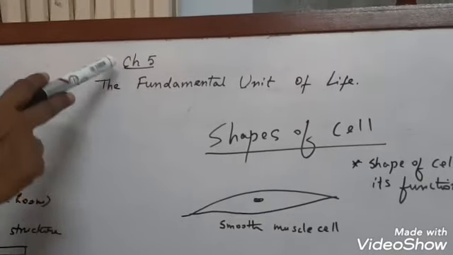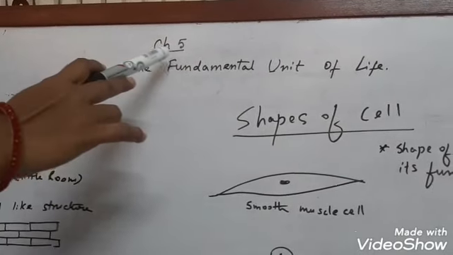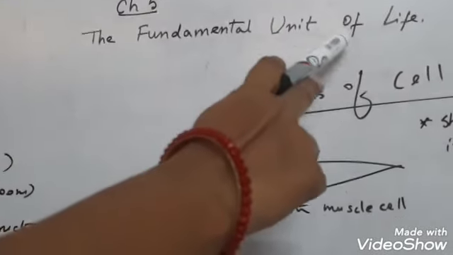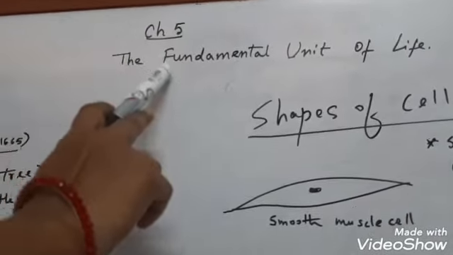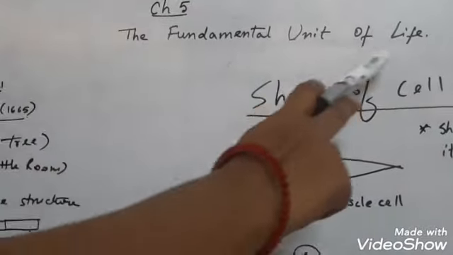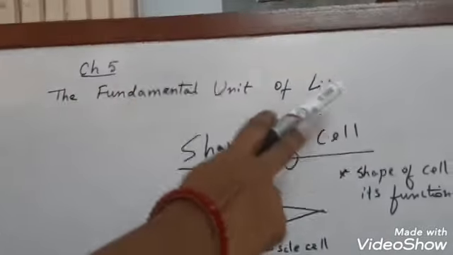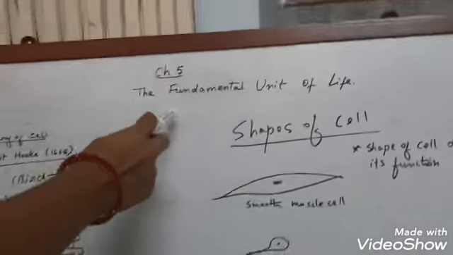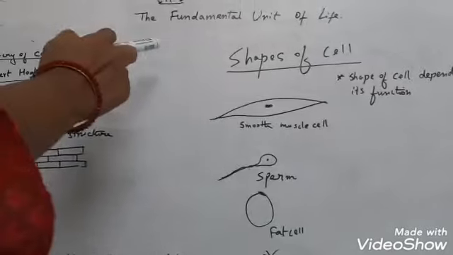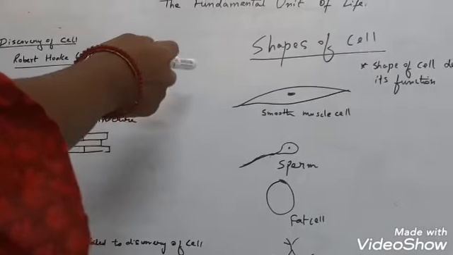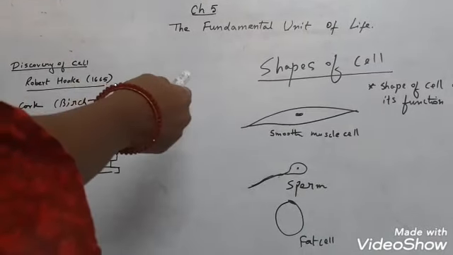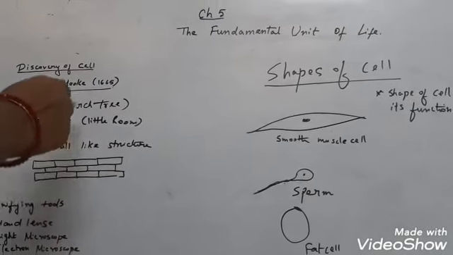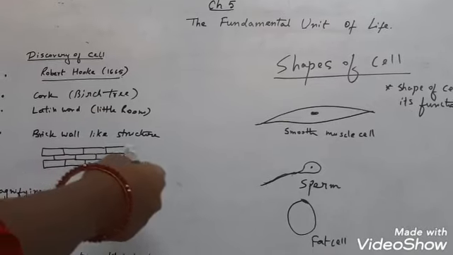Hello children, class 9. Now your first chapter in biology is chapter 5, the fundamental unit of life. Now this phrase, fundamental unit of life, has something hidden in this line, isn't it? In class 8, even in class 7, you have learned a little bit about the cell. And in class 8, you have already learned about some of the organs related with the cell. Now here we are going in a broad sense about the cell and its parts and how it works.